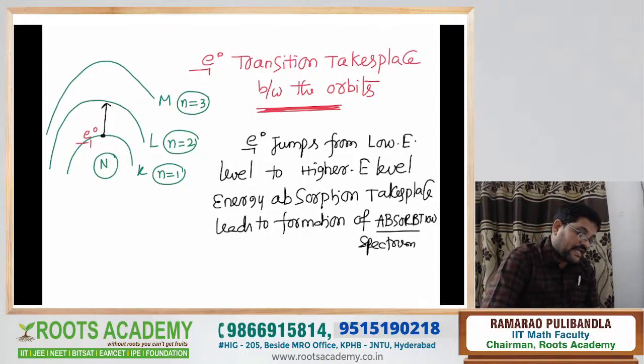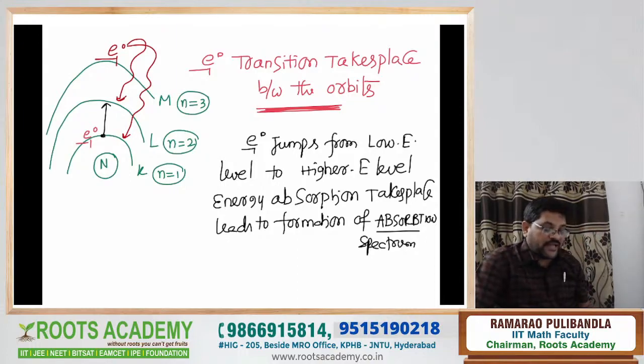For example, an electron jumping from a higher energy level. In the case of K, L, M, which is the high energy level? M is the high energy level. Electron jumping from a higher energy level to a lower energy level.